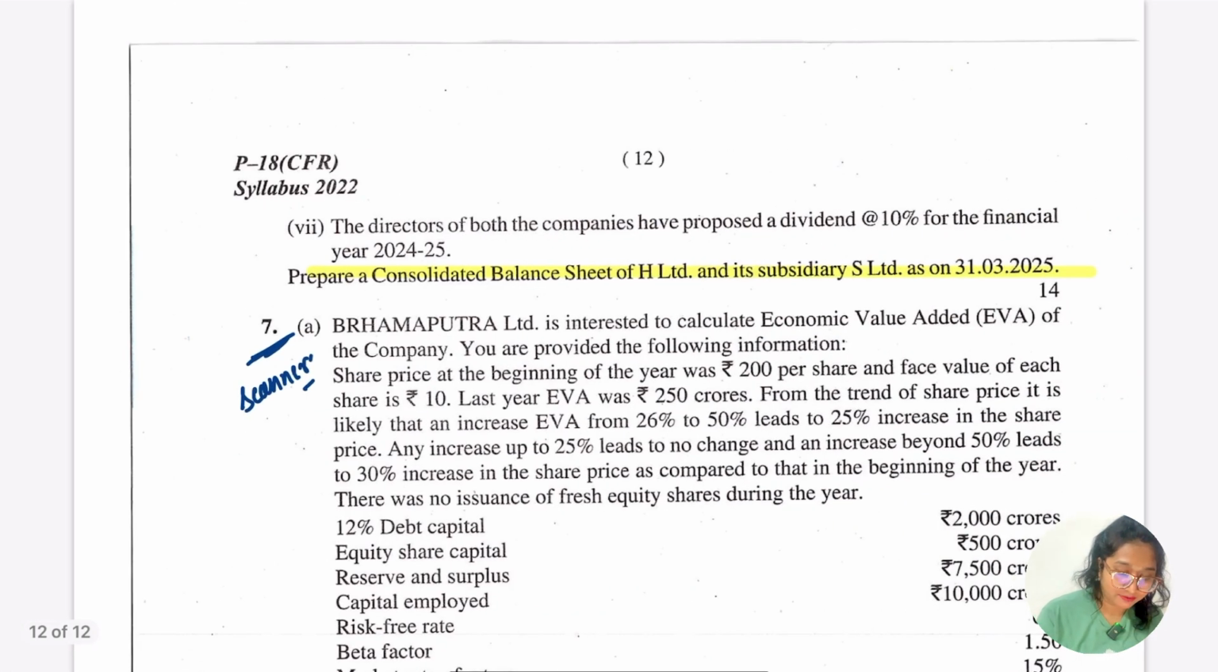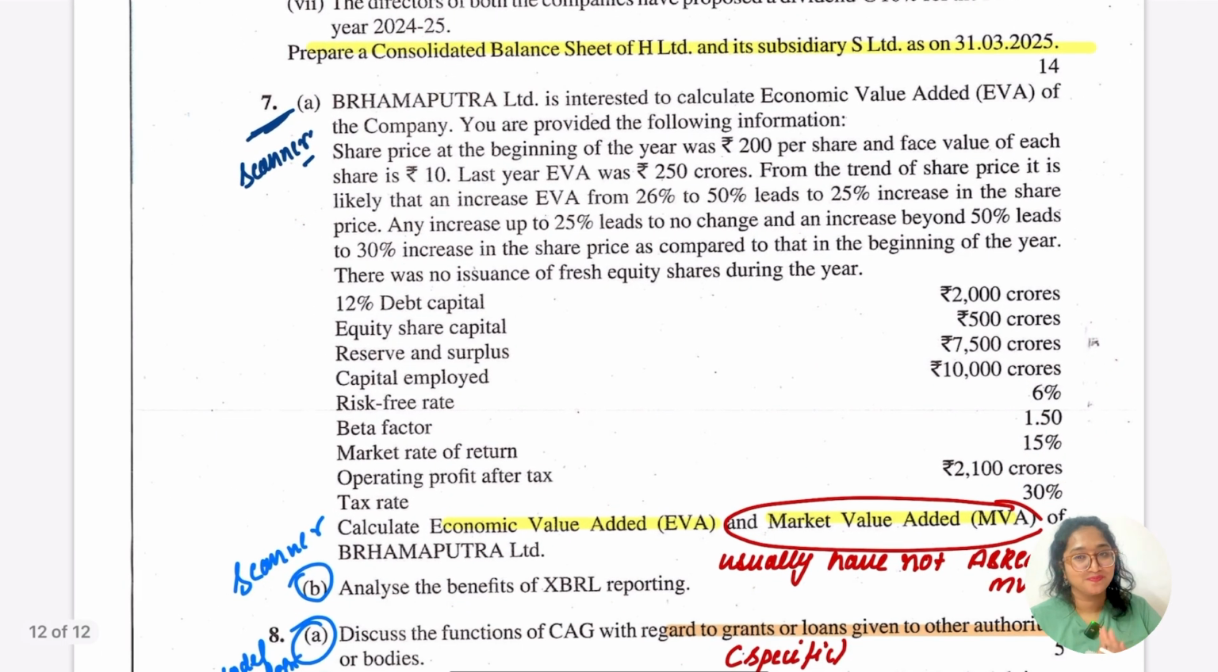In here you have to prepare the consolidated balance sheet of H and subsidiary S Limited on 31st March 2025. So scanner, Suchitra Prakashan. Okay, now let's go for the 7th A. Let me tell you, they have asked us about the EVA, which is economic value added, and the MVA. Usually MVA is not asked, ठीक है, from the past few question papers, बहुत कम you would see, but this time they have asked us. And let me tell you again, this is from the scanner. If you have solved scanner questions guys, it's easy for you, ठीक है.